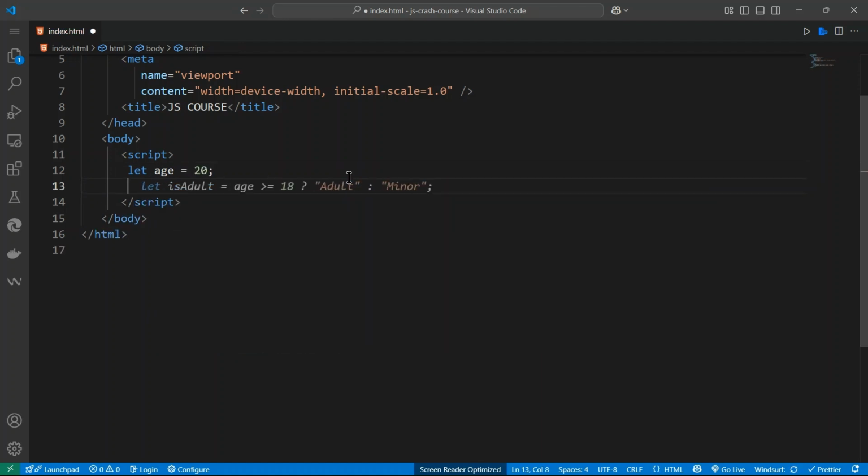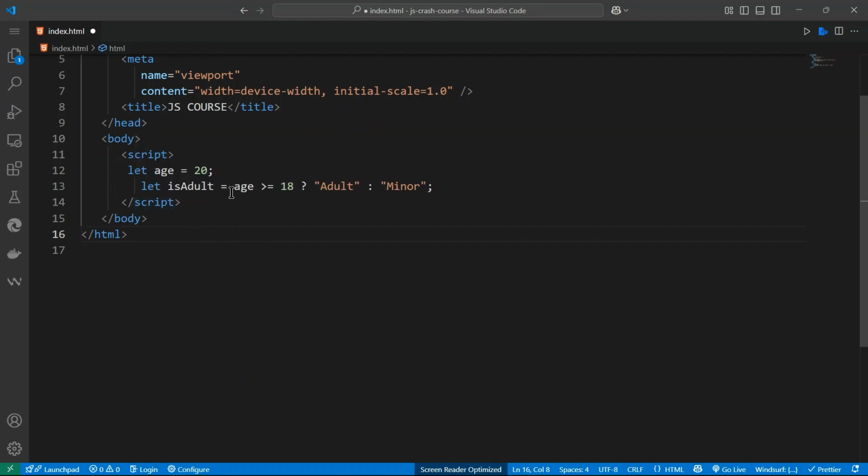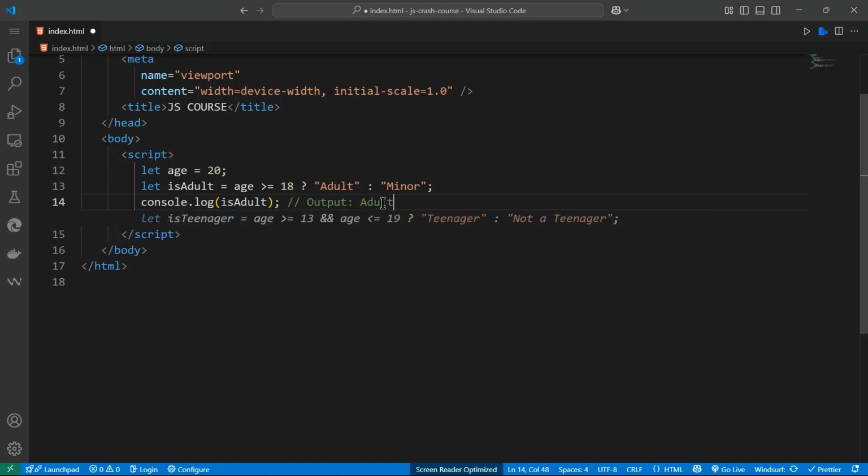Then let's add a variable, let isAdult, to check if age is greater than or equal to 18. If it is over 18, return adult, else return minor. So if we console.log isAdult, it will return adult.